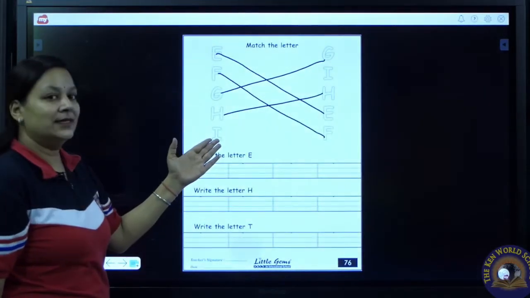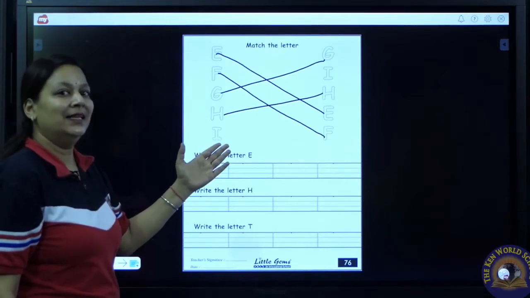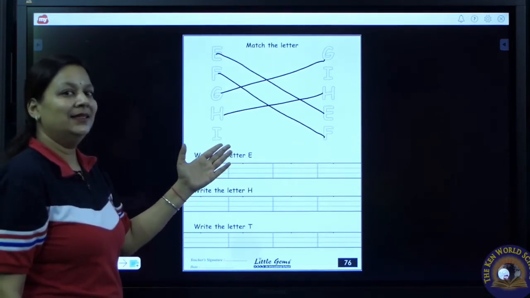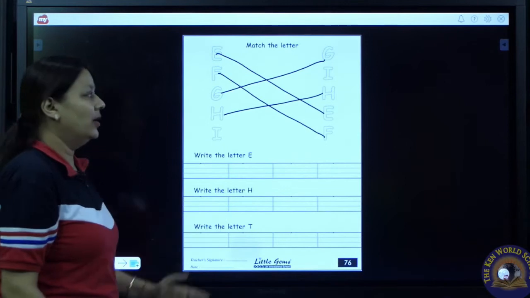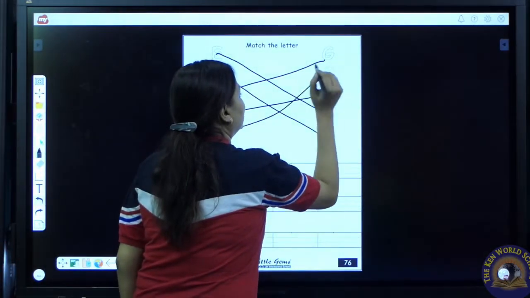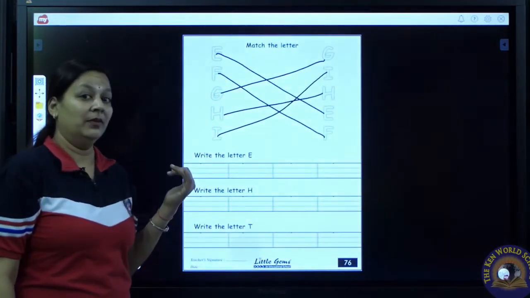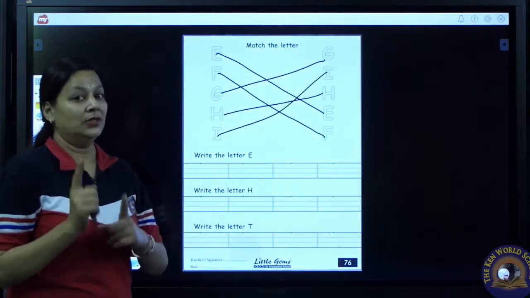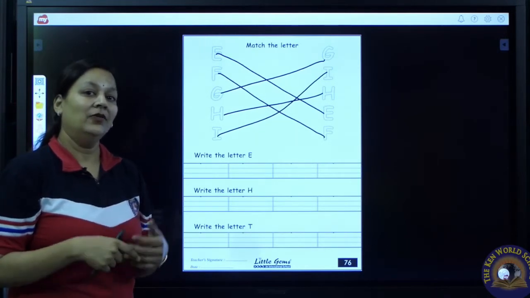Now which letter is this? I. I says I. I as in ink pot. Now draw a line to match these letters. Now I am done with my matching. Now it's your turn to do matching. Have you all done?